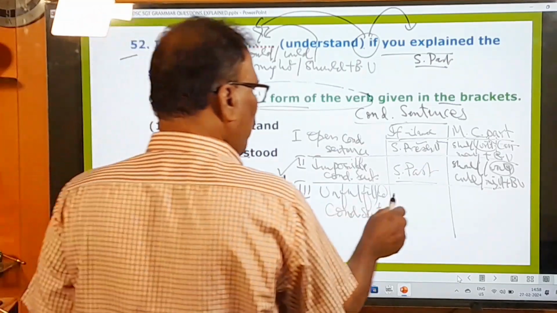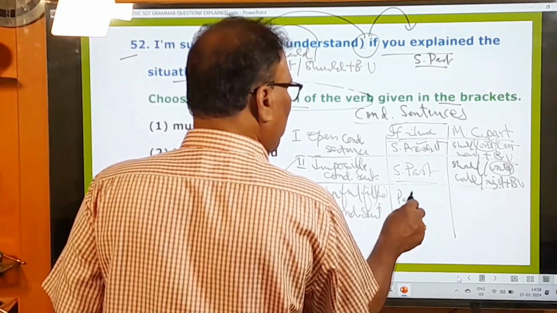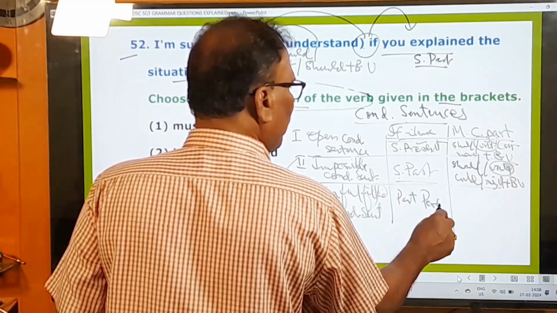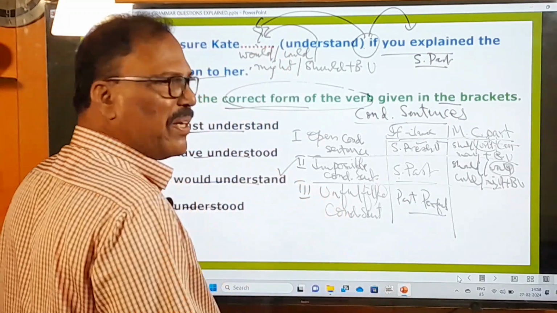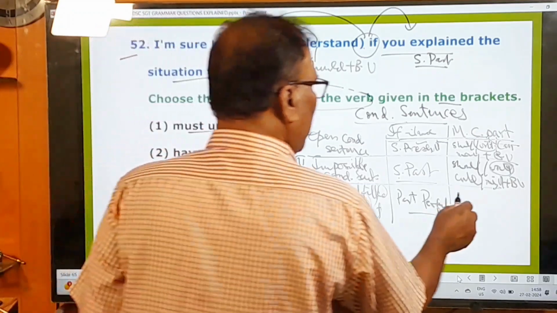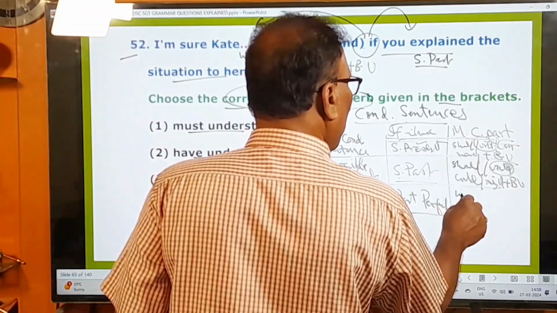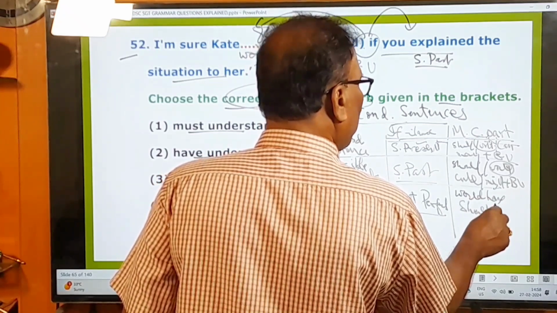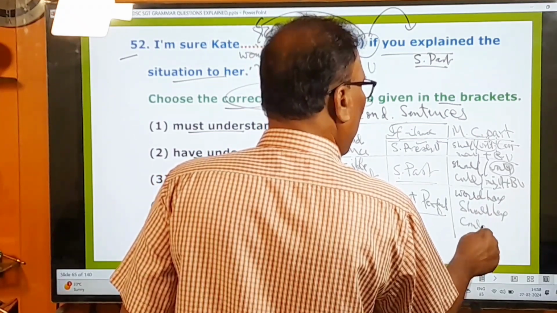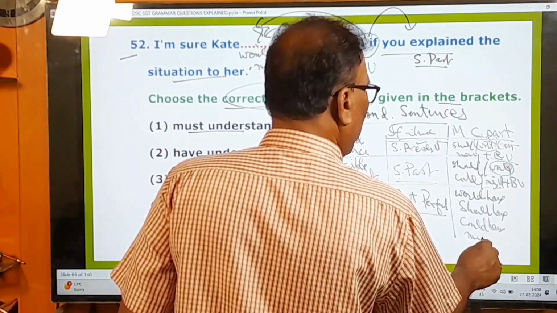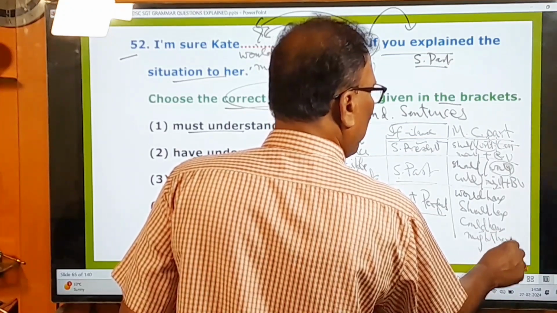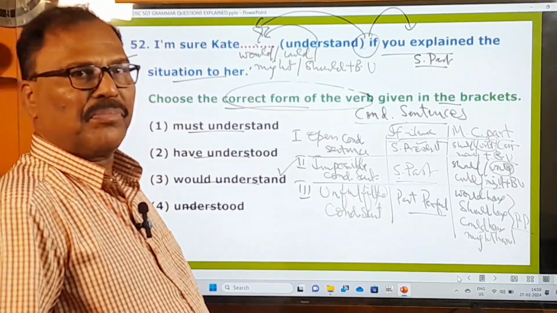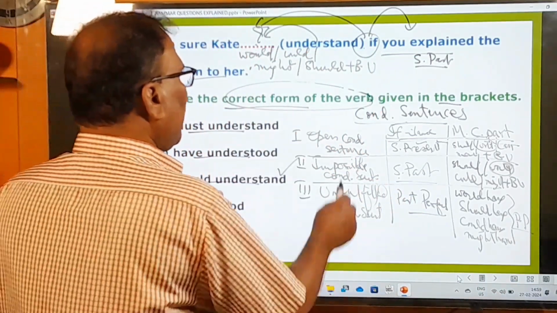So it is like unfulfilled condition means past perfect. In the if clause part, past perfect will be there. Okay, past perfect. Had plus PP tense is called past perfect. And in the main clause part, there must be a sentence with would have, should have, could have, might have plus PP. PP means past participle form of the verb. Okay, right. And this is very important.